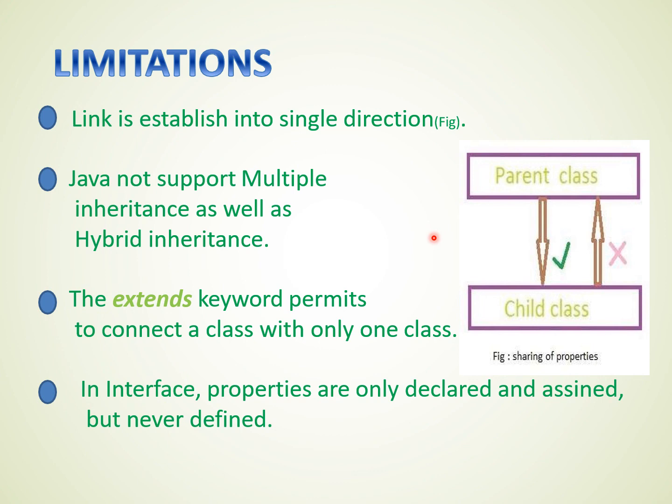The second limitation of inheritance is that Java does not support multiple inheritance as well as hybrid inheritance. Instead of that, Java uses the concept of interfaces. But in interfaces, properties are only declared and assigned but never defined. And the next limitation is that the extends keyword permits connecting a class with only one class.